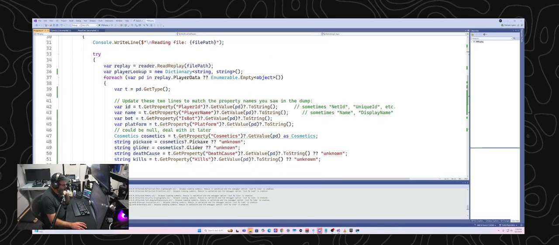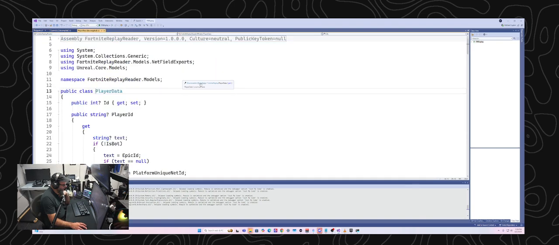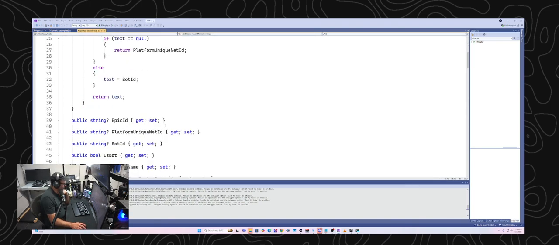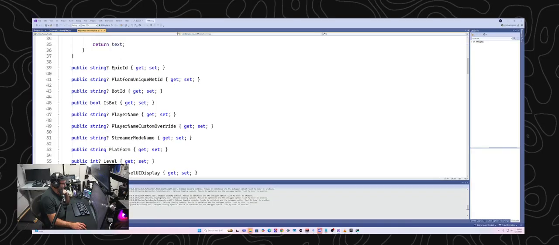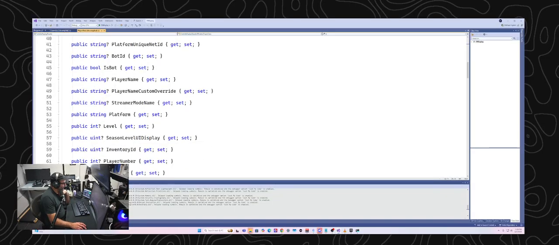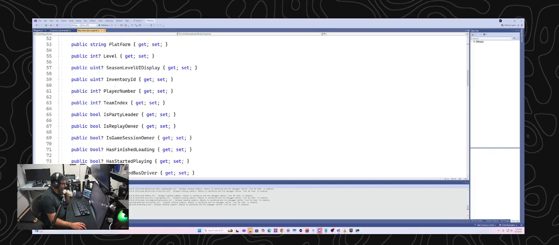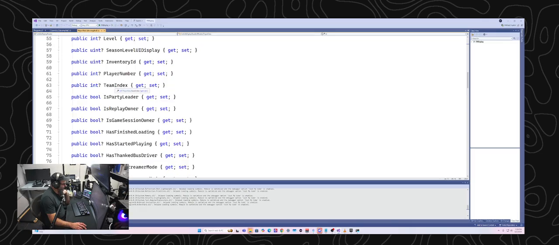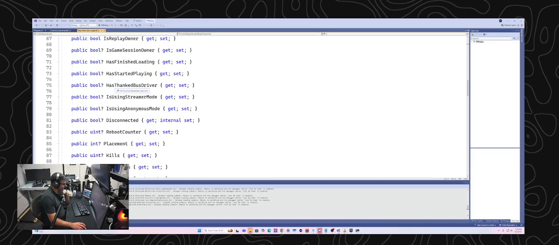Let me find the player data. So in the player data model, what we saw was that there is something that I think says basically like if somebody is loaded in.